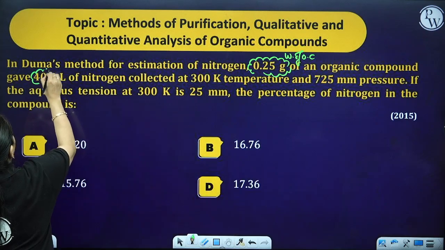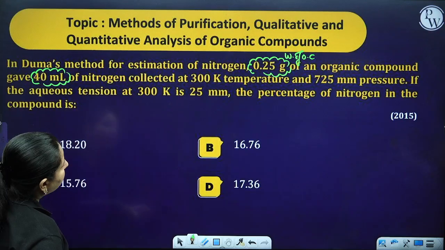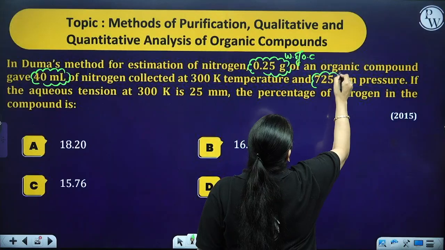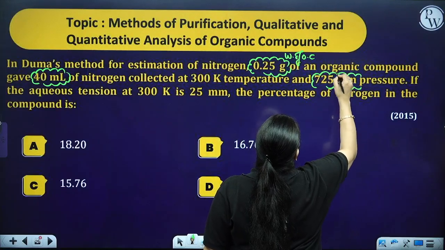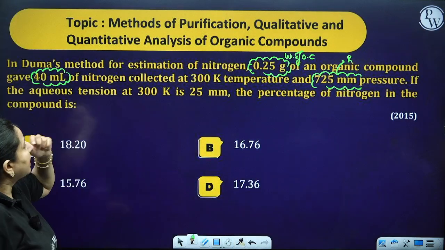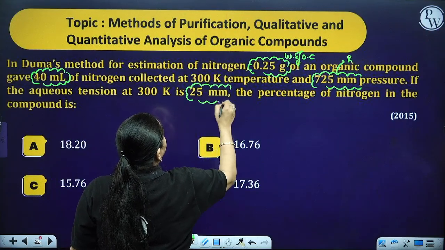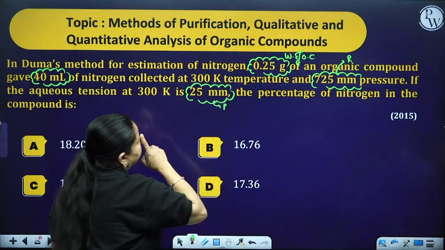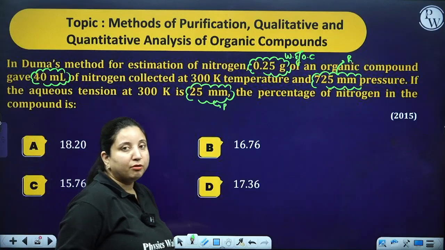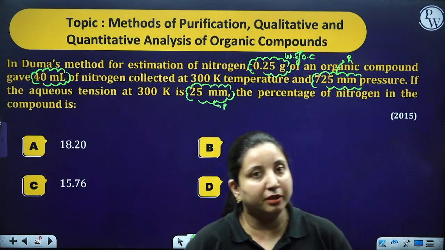So this is the volume of nitrogen which is being made over here at 300 Kelvin temperature and 725 mm of pressure. So this is my P1. If the aqueous tension at 300 Kelvin is 25 mm, that is another pressure it is giving. The percentage of nitrogen in the compound is what? So the simple formula over here is P1 V1 is equal to P2 V2.